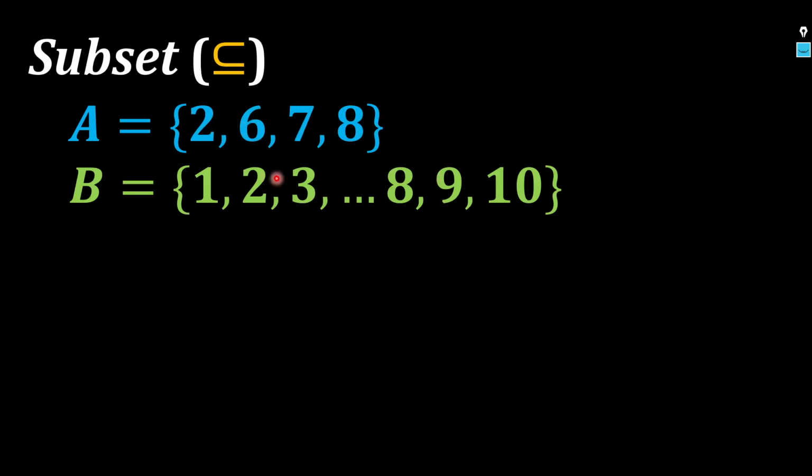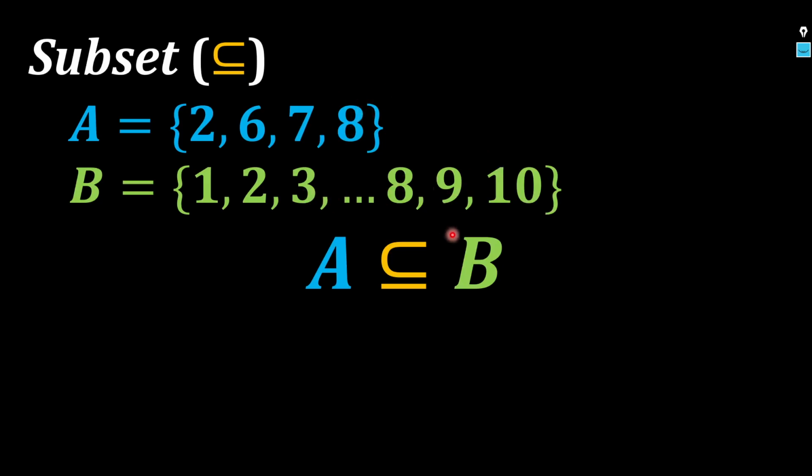Now, if we look at these sets, mukha naman. 1, 2, 3, 4, 5, 6, hanggang 10 ang B. Si A, 2, 6, 7, and 8. So yes, all of these elements in A can be found in set B. Therefore, I can say, sabi ko nga kanina, that A is a subset of B. Okay? I cannot say it the other way. I cannot say B is a subset of A because there are some elements of B that cannot be found in A.